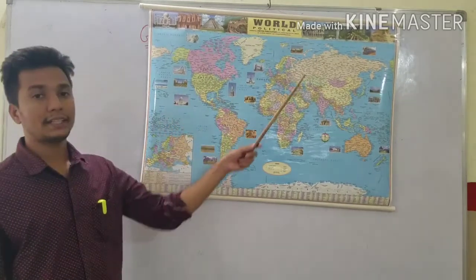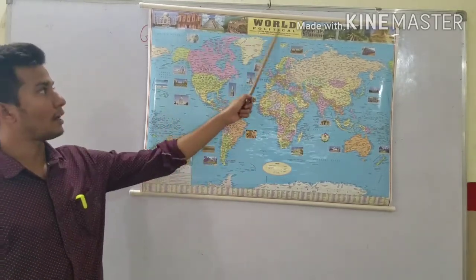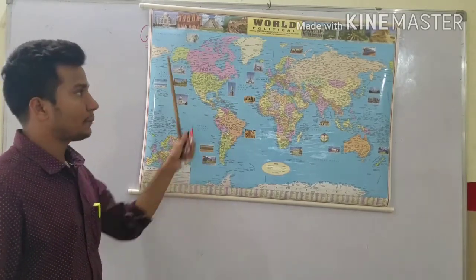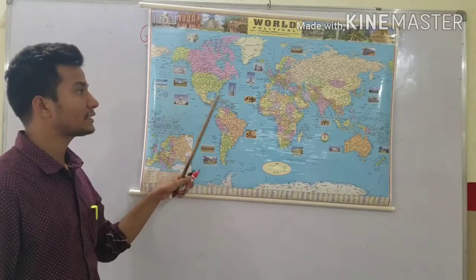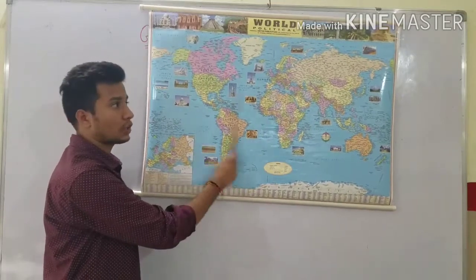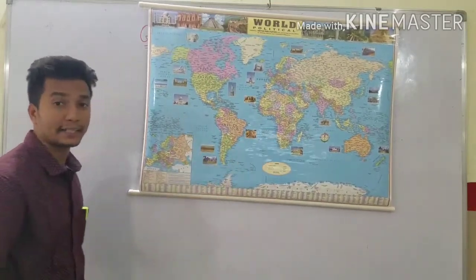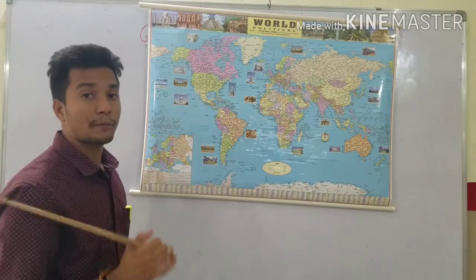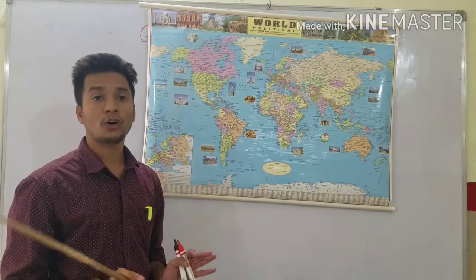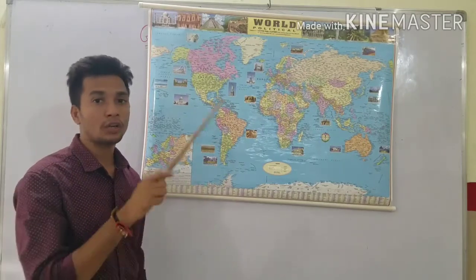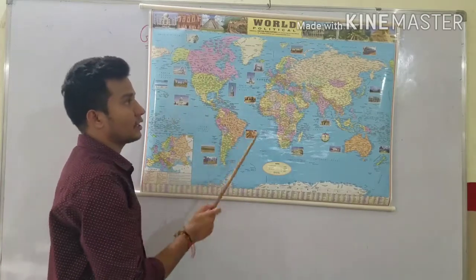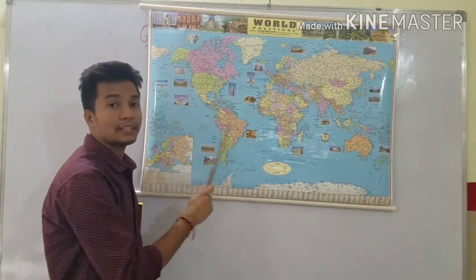See this, what is it? It is a map of the world. It is a flat surface, through which we can see the whole world at a time on a plain surface. Yes or no? Understood? I am using the words flat surface and at a time. With the help of a globe, we cannot see the earth at a time. But in this map we can, because it is a flat or plain surface.